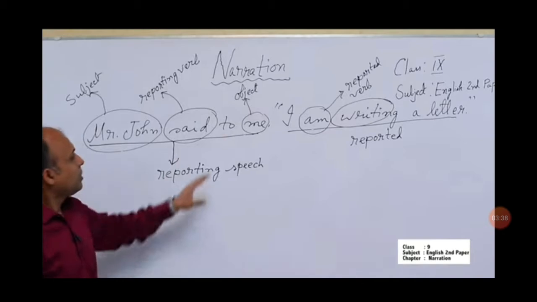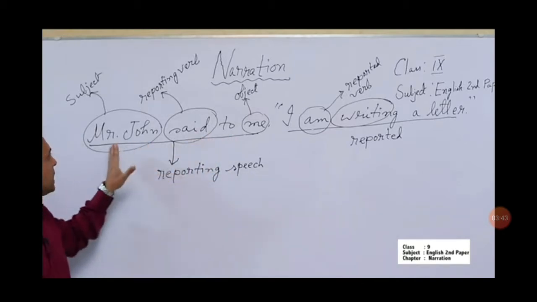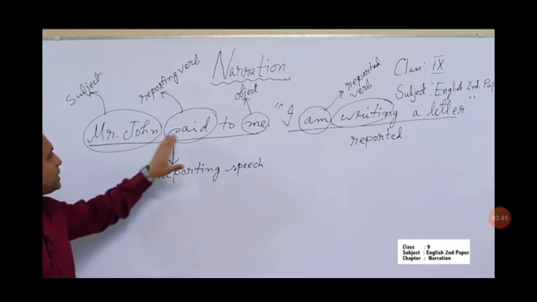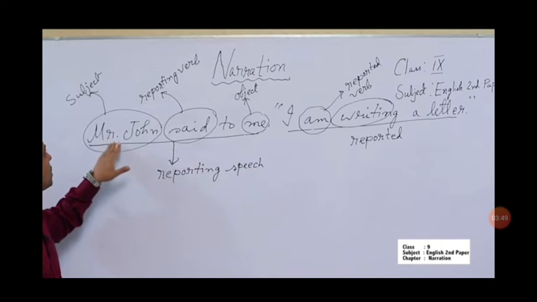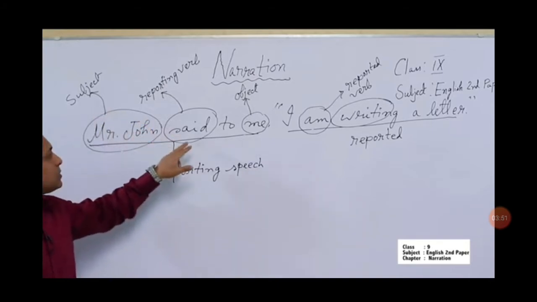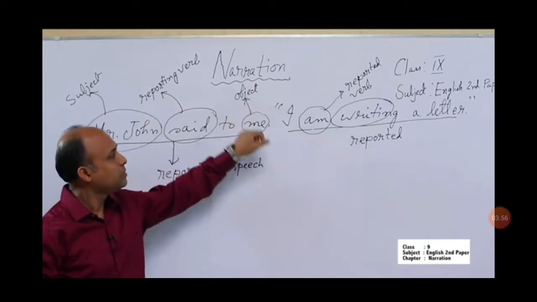So, you have understood which is what. Here, Mr. John said to me, this is reporting speech. Mr. John, subject; said, reporting verb; me, object.